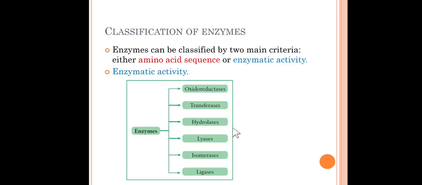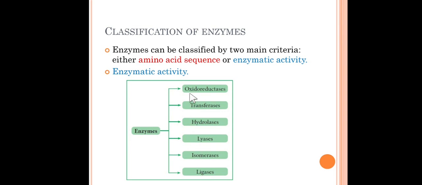Now let's see the classification of enzymes. Enzymes can be classified by two main criteria. First is amino acid sequence, and second and most important is enzymatic activity. According to enzymatic activity, the enzymes are classified into these six types. First is oxidoreductase, second is transferase, third is hydrolase, fourth is lyase, fifth is isomerase, and lastly the sixth is ligase.